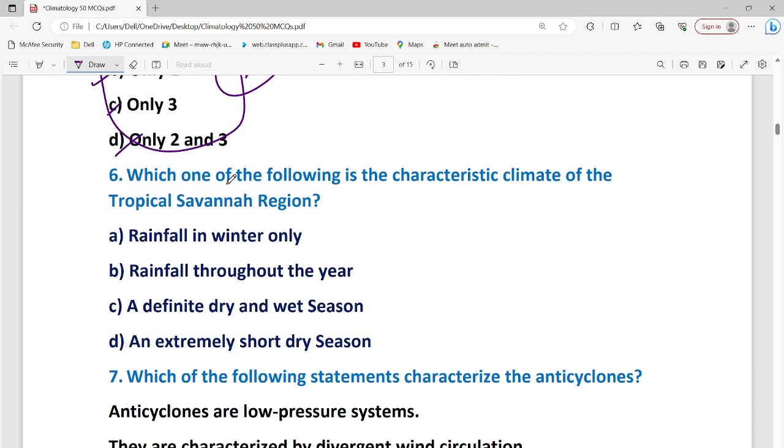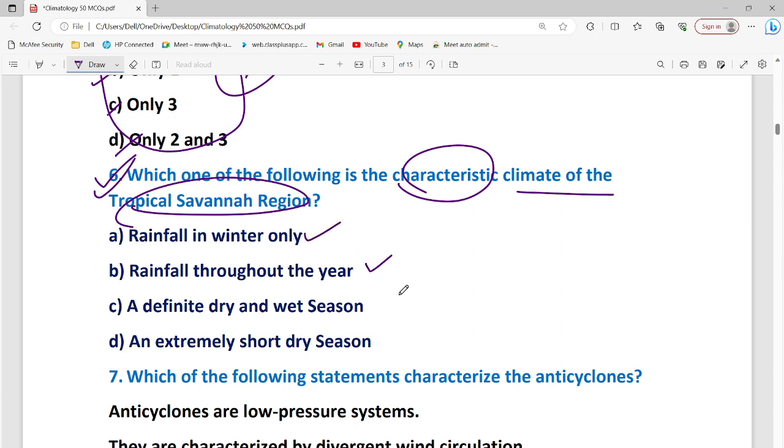Now comes to the question: which one of the following is a characteristic of the climate of the tropical savanna region? Options: rainfall in the winter only, rainfall throughout the year, a definite dry and wet season, an extremely short dry season. So what would it be? The savanna is the AW type of climate according to Köppen.